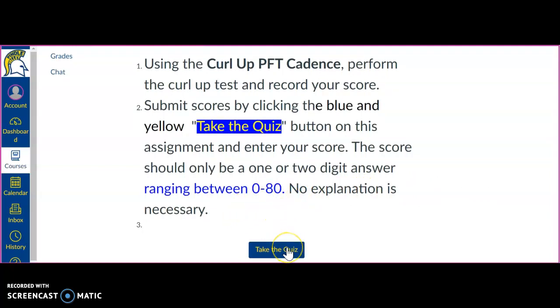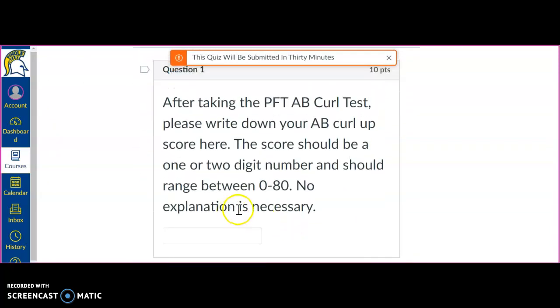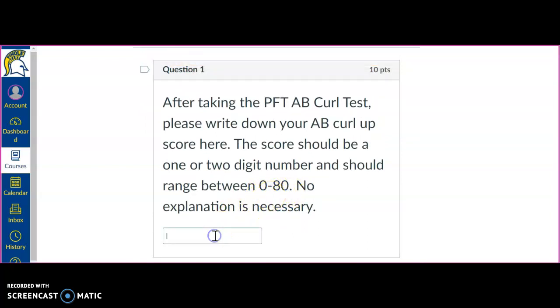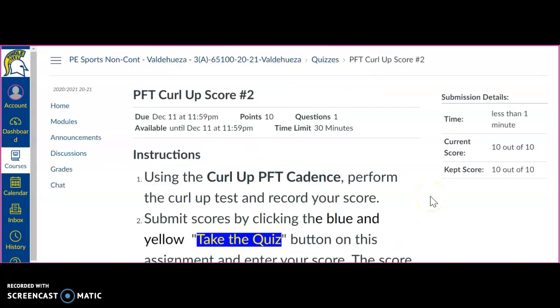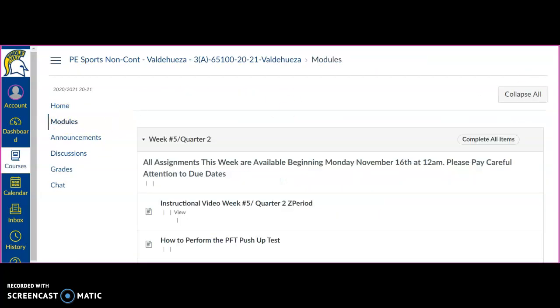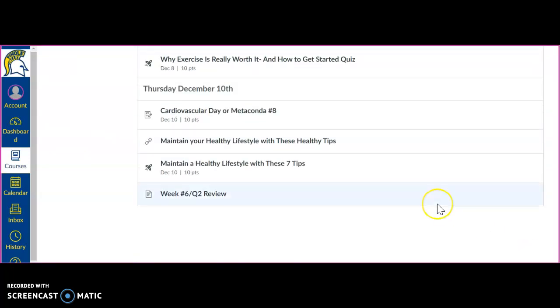So you just click the blue button, take the quiz. Once you click this, you're going to fill in your score, and it's got to be between 0 to 80 because that's the appropriate testing window. So if you weren't able to do any, you put 0. If you were able to do all of them, you'd put the full amount, 80, and then you would just hit submit, and that's it for that activity. That one's not due till Friday, but you have all week to do it. It doesn't take that long.